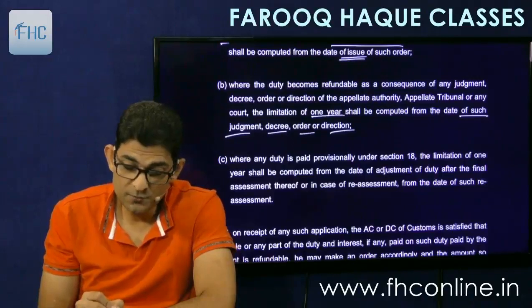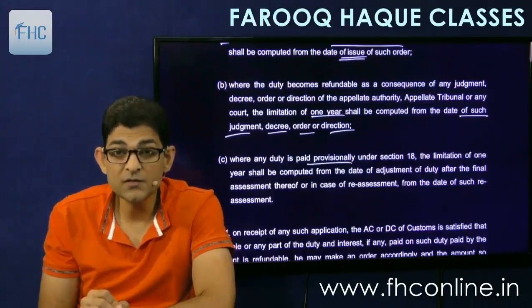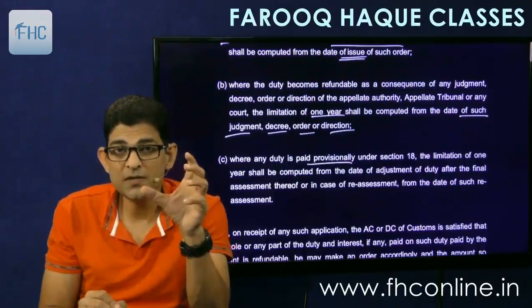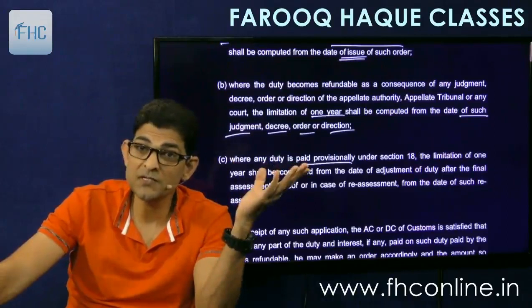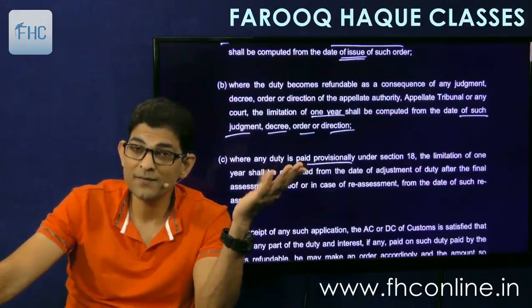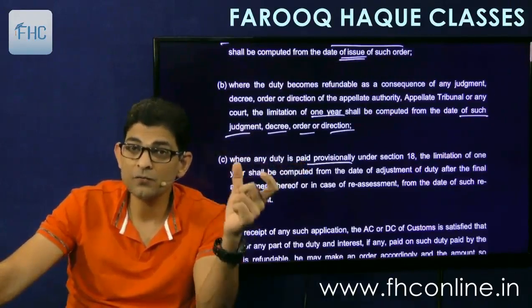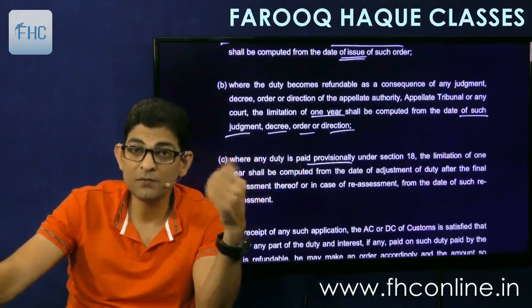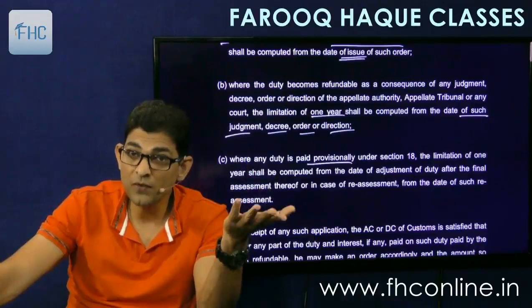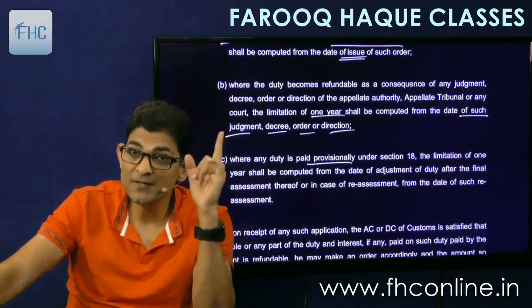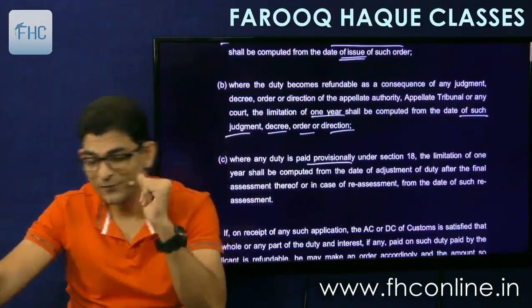Then where any duty is paid provisionally under section 18, we saw section 18 provisional duty. Provisional duty is when you are unable to ascertain the value or the rate of duty. You can apply to ACDC for provisional payment, right? Then he will tell us on what value or rate you should pay the duty. Then we'll pay the duty, then we clear the goods, and then within 6 months we go for finalization of duty. Remember section 18? Yeah, very good.